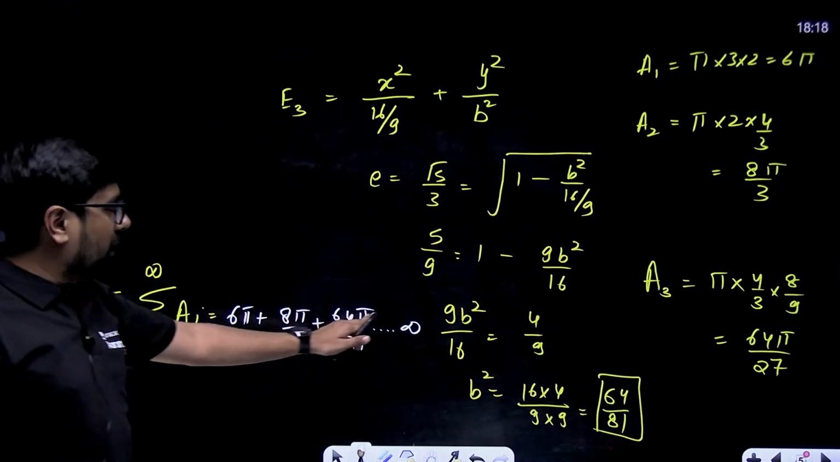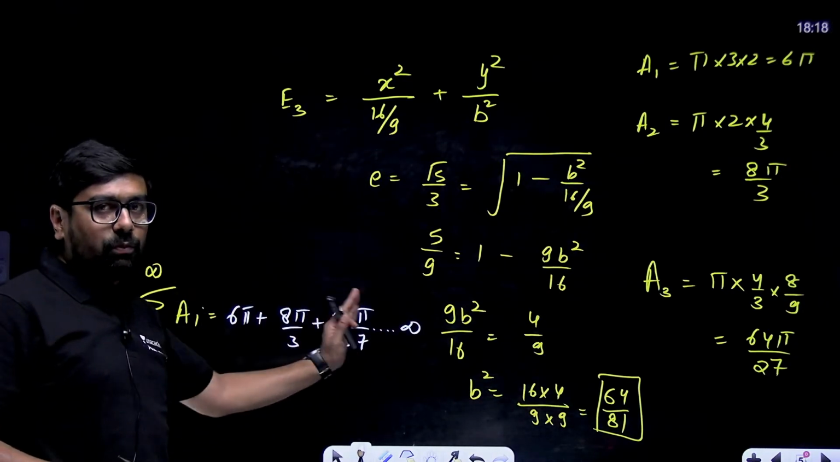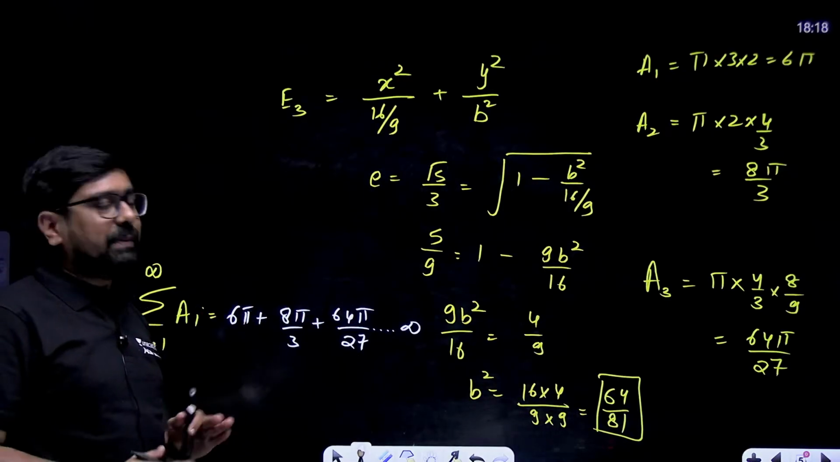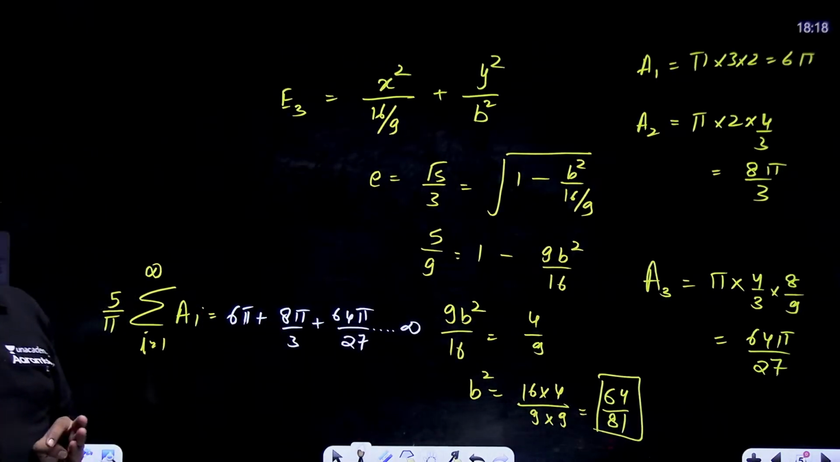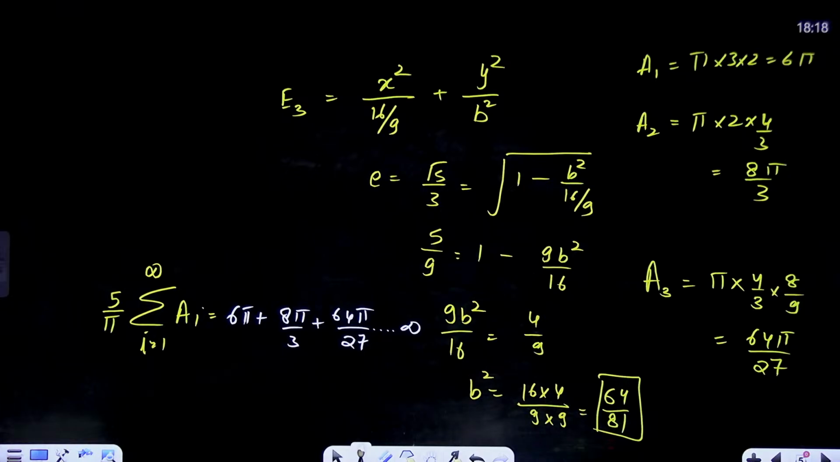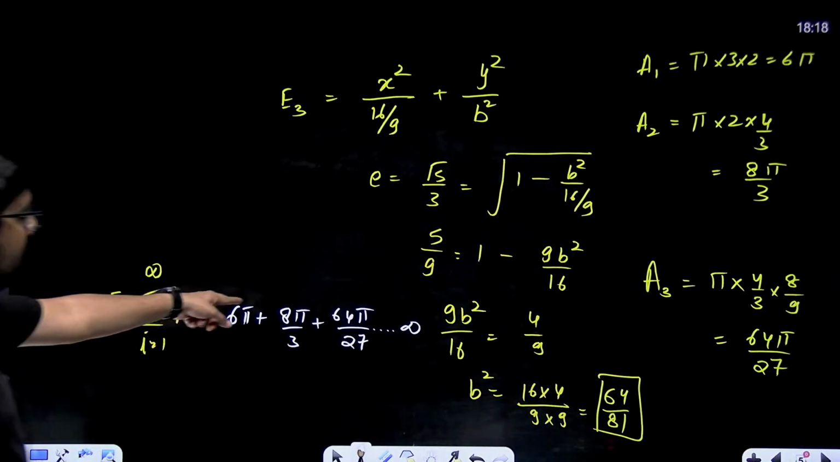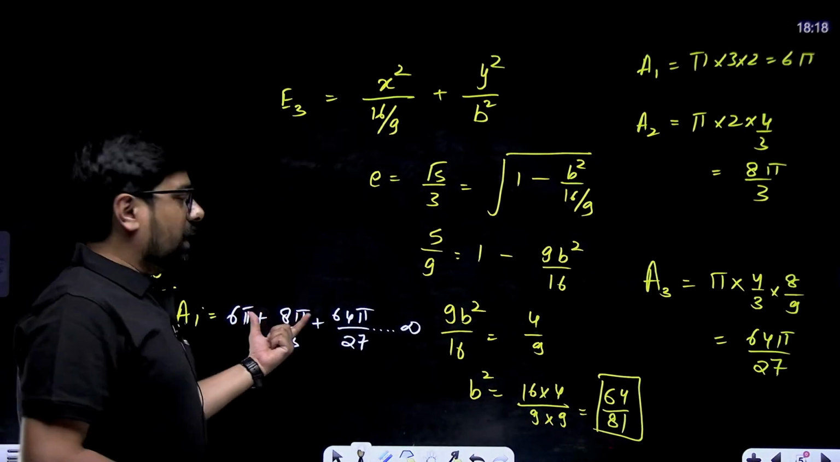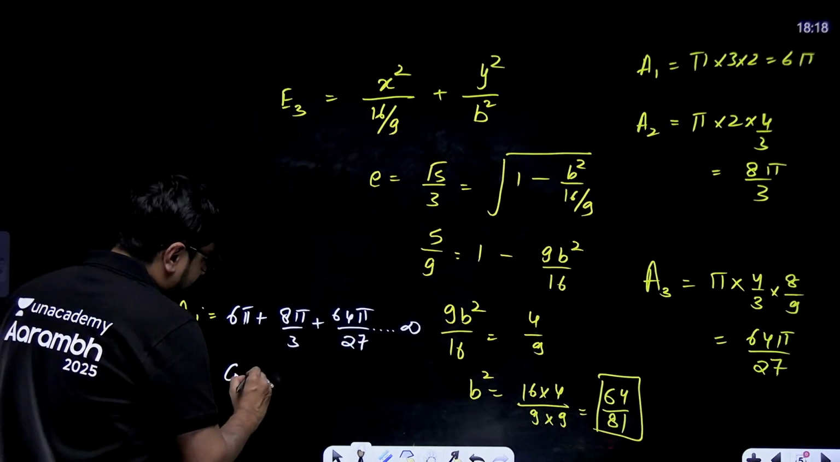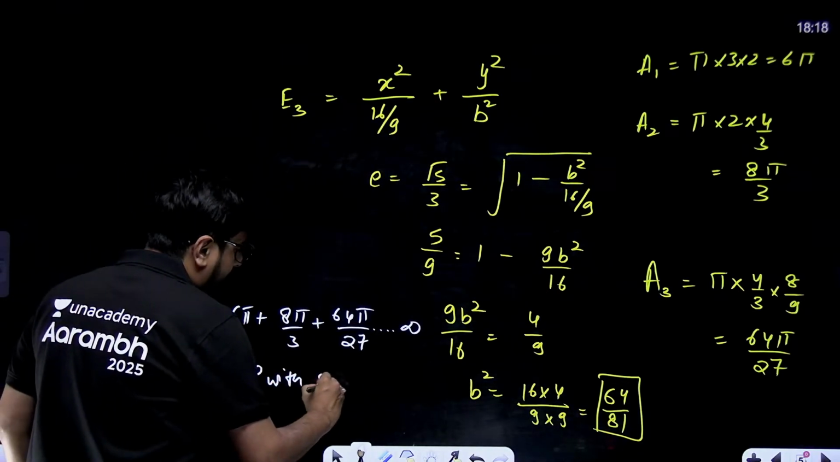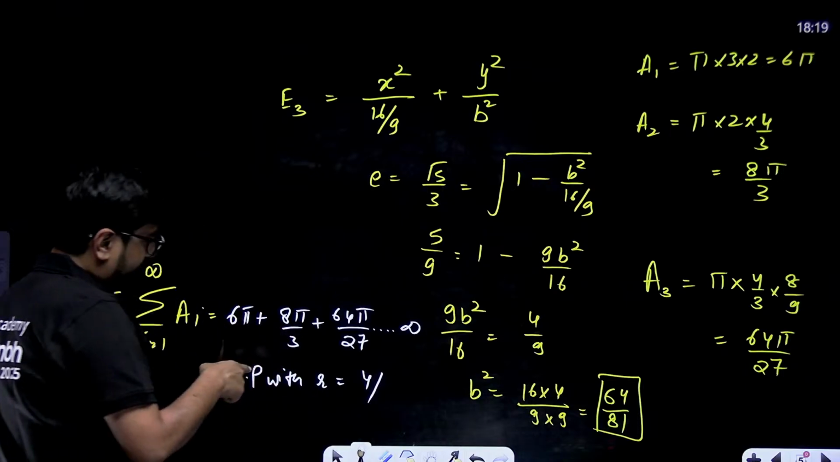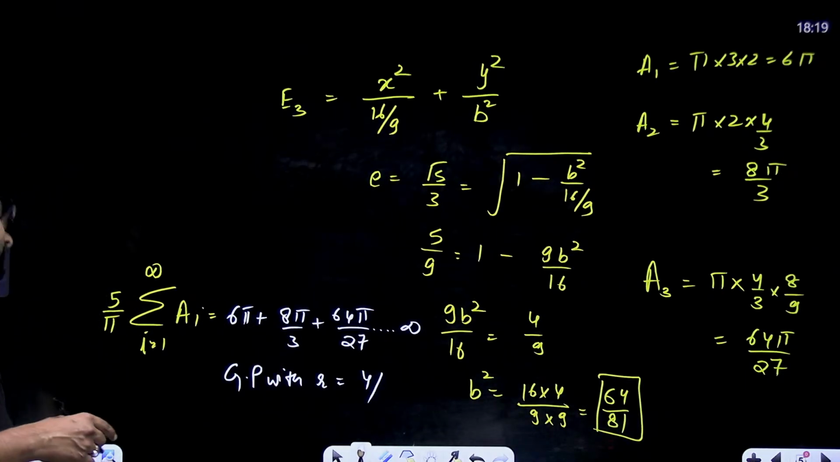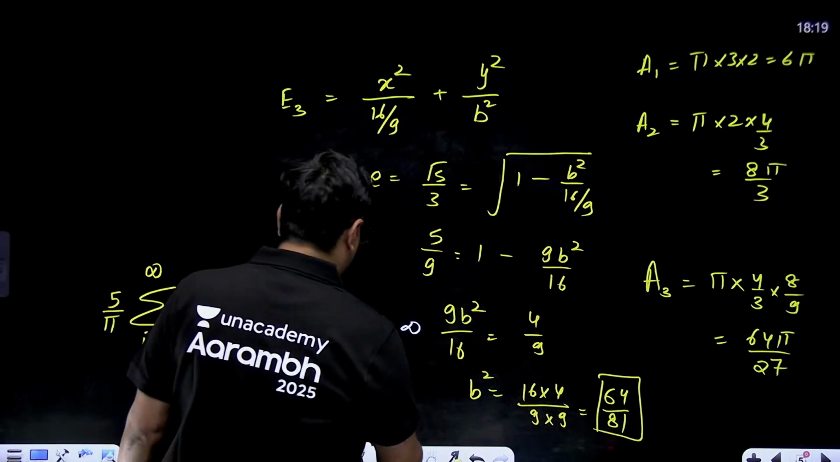Now what is this? Can you clearly observe what is this? This is your GP. Divide 8 by 3 upon 6, you will get 4 by 9. Divide 64 by 27 by 8 by 3, you will get 4 by 9. This is an infinite GP where R is equal to 4 by 9.